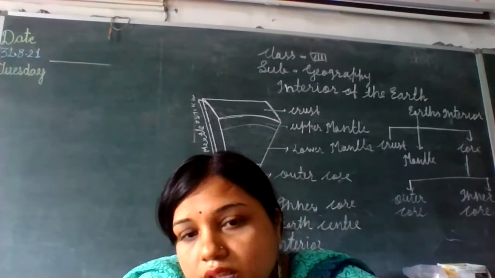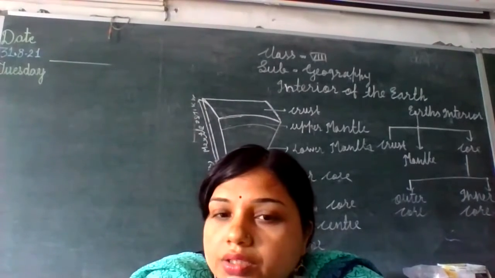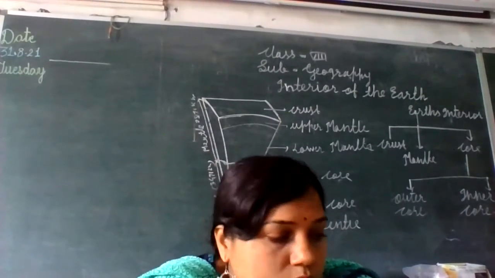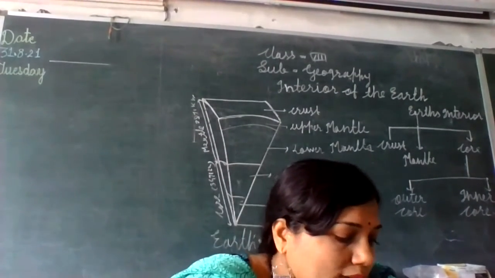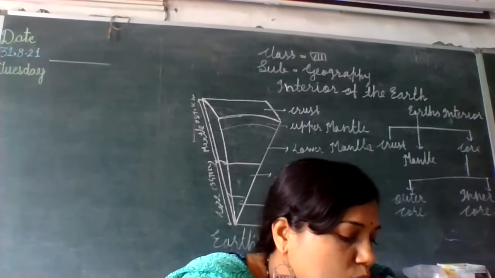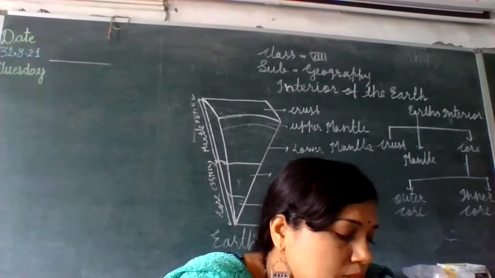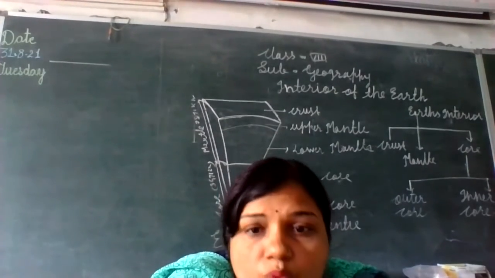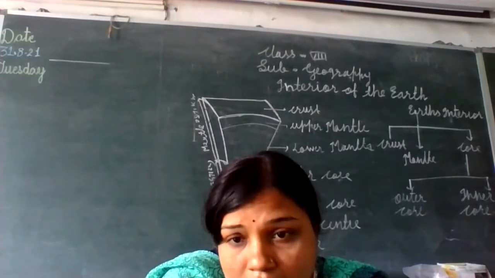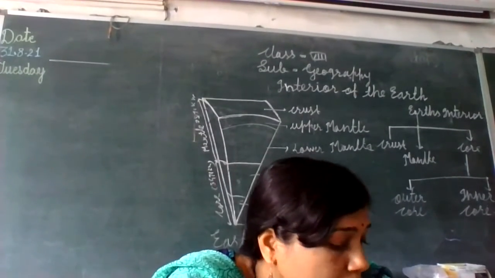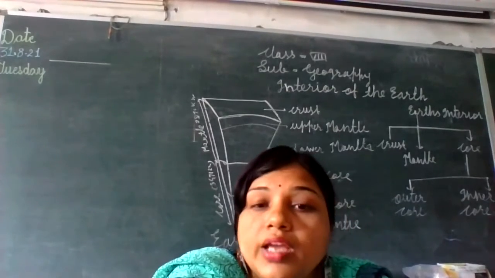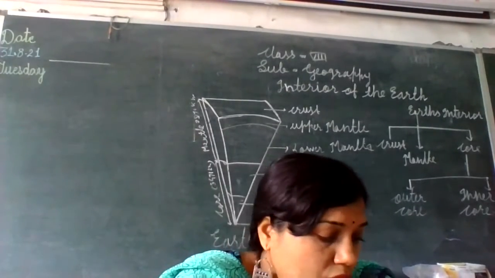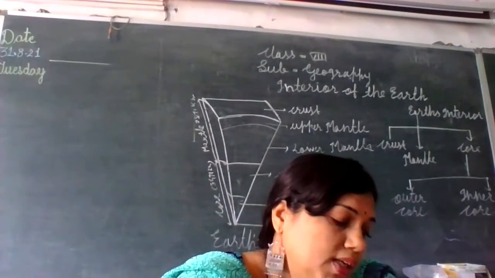So in this layer, what happens? The primary waves travel through this layer, but their speed reduces when passing through it. The primary waves pass through the core, but their speed gets reduced when they pass through this layer.